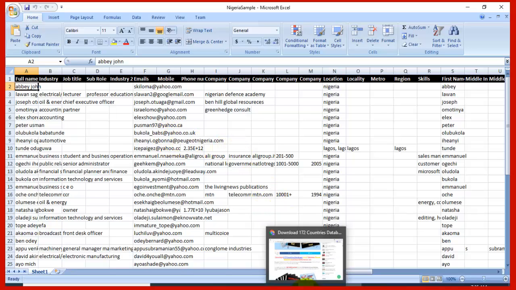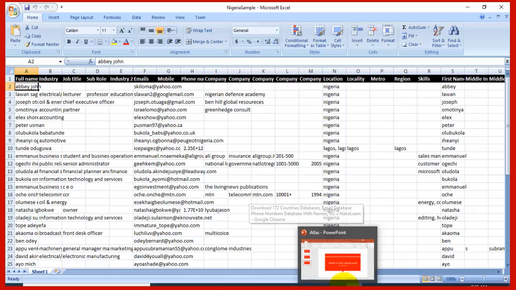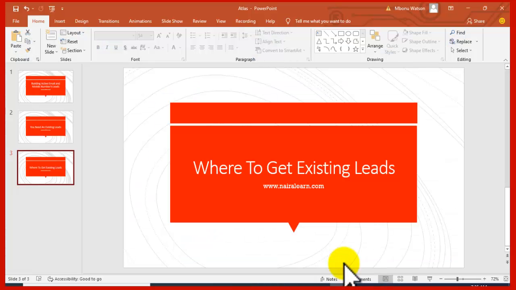You can read further the article associated with this video to get more understanding on how to use these databases to build active leads for yourself. It is simple, by getting an SMTP. You understand? There are so many email marketing platforms.